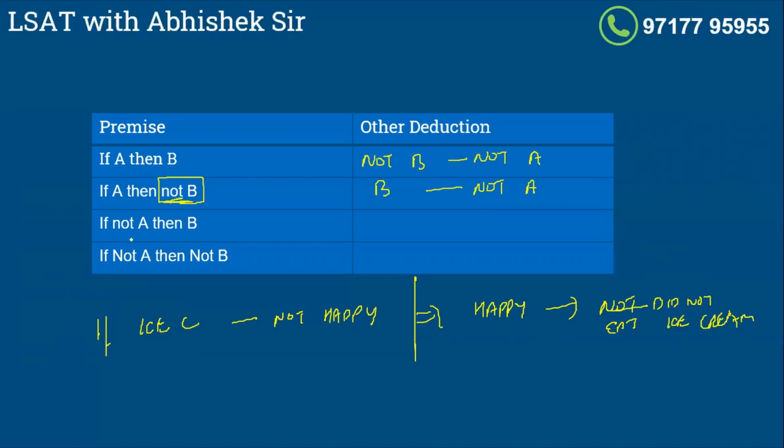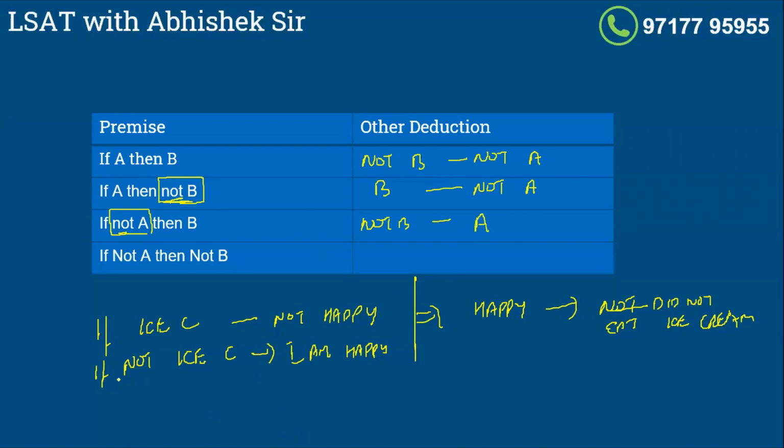Right. The third difference that they can make is they'll apply not here. So they say if not ice cream, then I am happy. Right. So what they did was they just changed here. So instead of A, now your A is not A. So my answer remains the same. If A then B, it is not B. So not A of not A would be A, right?